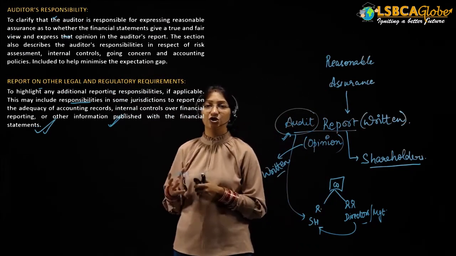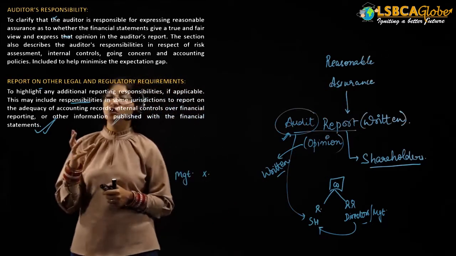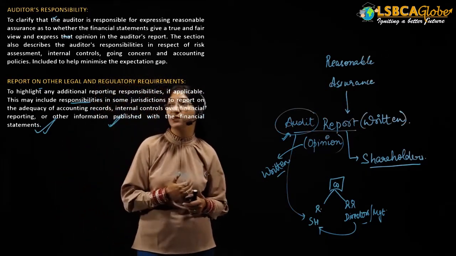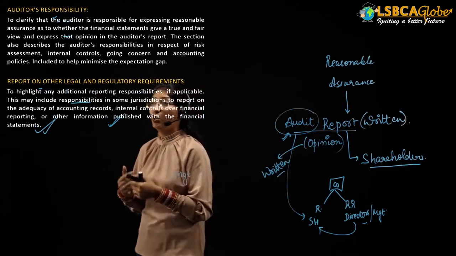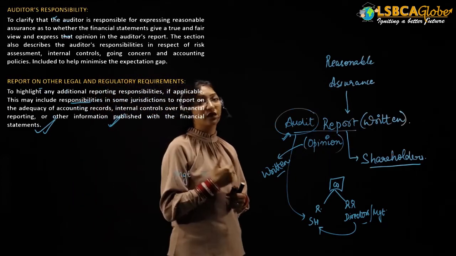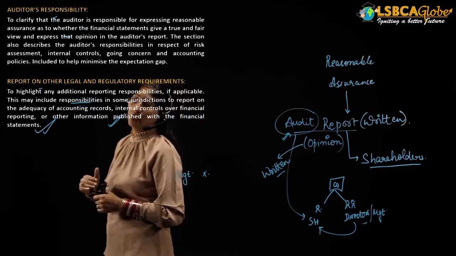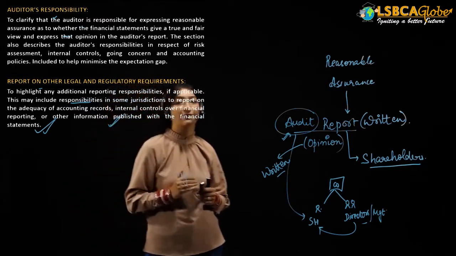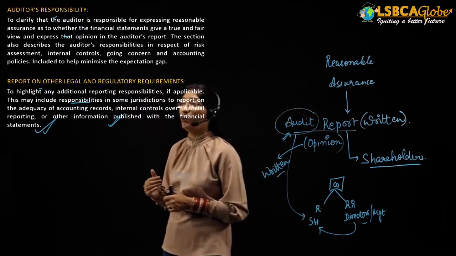This section also describes the auditor's responsibility in respect of assessment of the risks, internal controls, going concern, and accounting policies. With respect to all of these matters, the auditor will state his responsibilities. This is also included to minimize the expectation gap. I hope it is understood now.